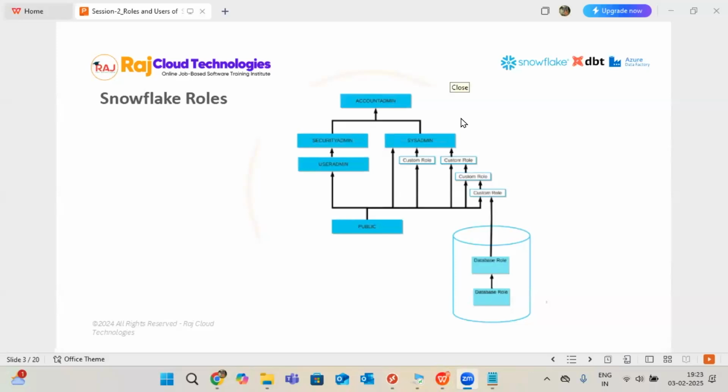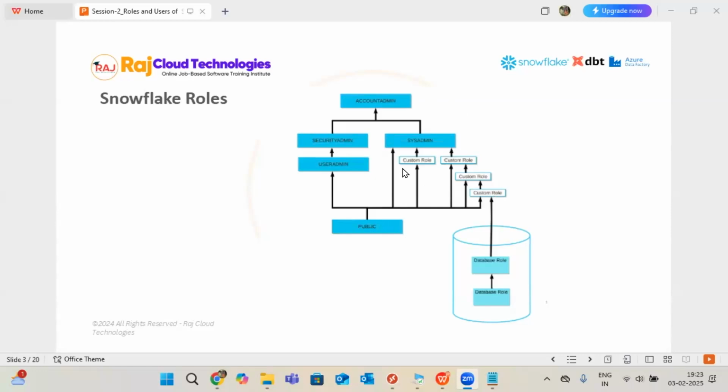Okay, so SECURITYADMIN, SYSADMIN, USERADMIN, and PUBLIC are all already available in Snowflake by default. You need not create them. Whenever you create the account, you will see these permanent roles by default. They are available for all kinds of accounts, whether paid or free trial. But apart from that, in real-time projects we will use customized roles, meaning we will create our own roles. In my project, data underscore engine is there.